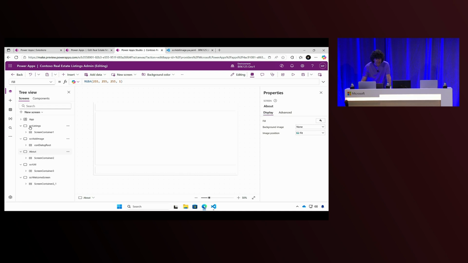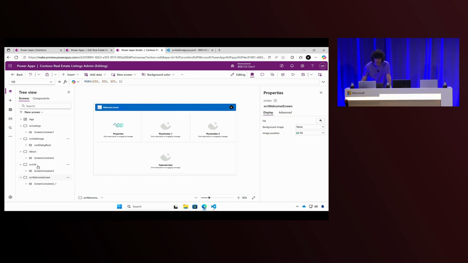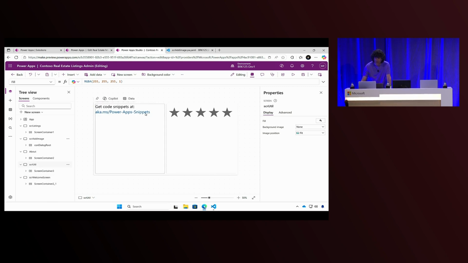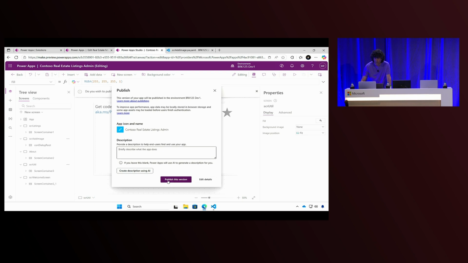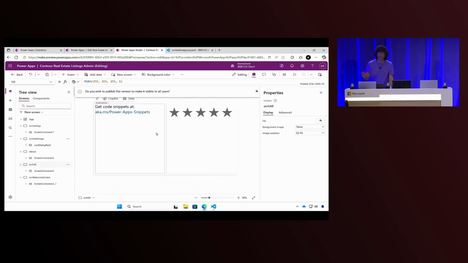All right, let's say here I'm done. I created a couple of screens. I can also check some code snippets that people were sharing. It's pretty cool. Once I'm done, I will save my app, and I will publish my app. This is really important. For me to be able to commit, I need to publish my app, because in the branch, I have what is published to everyone, right?